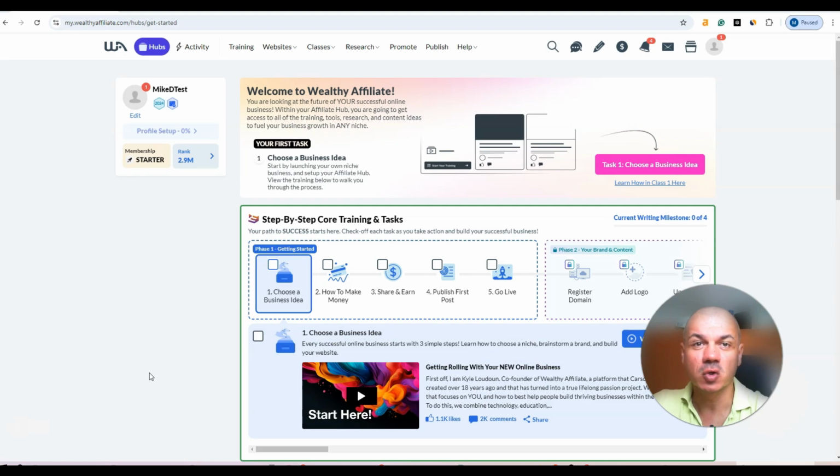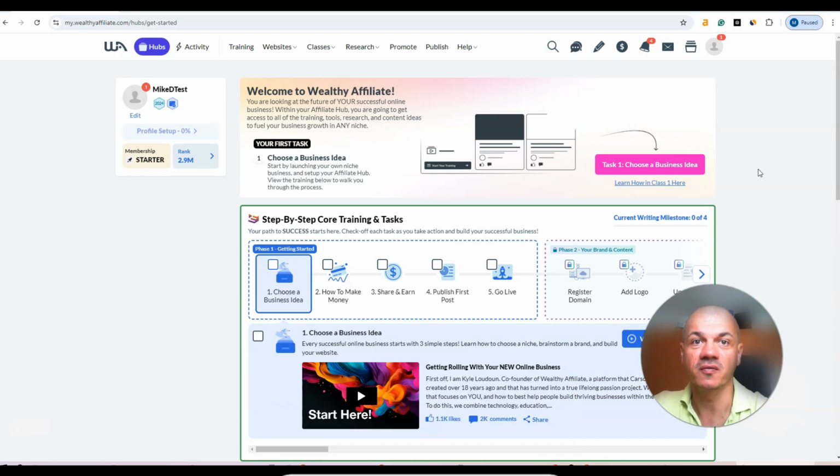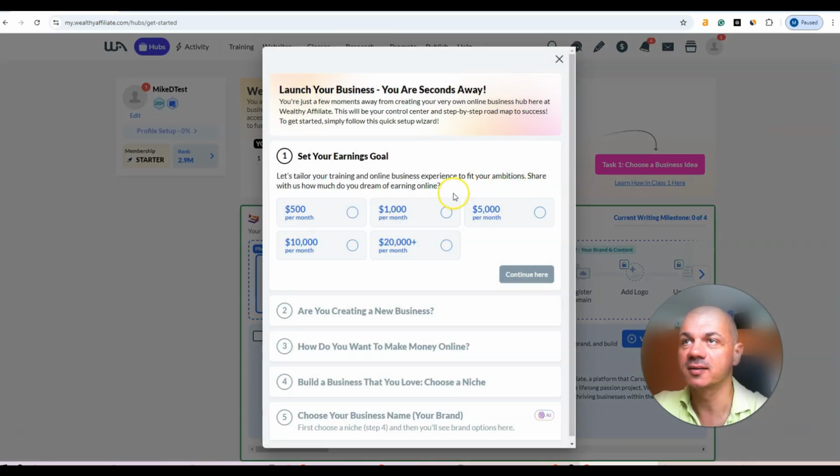So even if you are not sure about the specific path you want to take, this platform will help you to choose the right path. So let's start right away. Once you're inside of the Wealthy Affiliate dashboard, you have the first task that you're going to take, and that is choose a business idea. So let's click on it, and as the first step, we are going to start the earnings goal.